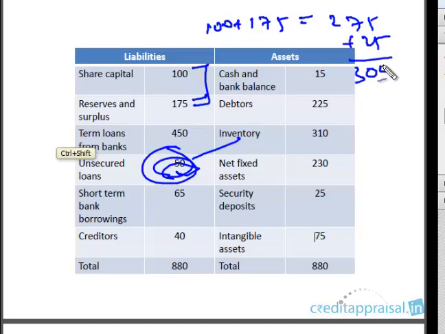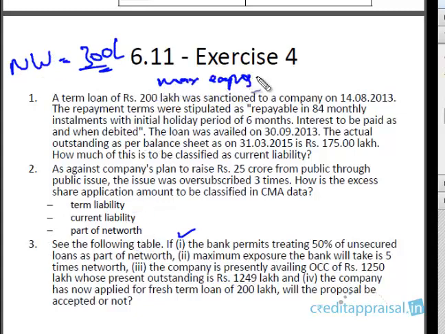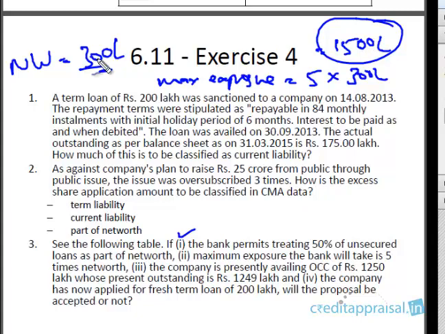That is also being accepted as part of net worth. So 300 lakhs, you can treat it as net worth. So this bank is treating the net worth of this company as 300 lakhs, right? Now, the maximum exposure the bank will take is 5 times net worth. So as per the loan policy guidelines of this bank, it is going to take a maximum exposure of 1500 lakhs. For a company with net worth of 300 lakhs, it is going to take an exposure up to 1500 lakhs. This is the bank policy, right?